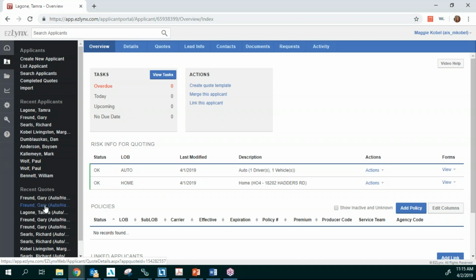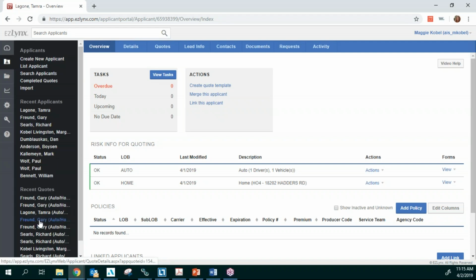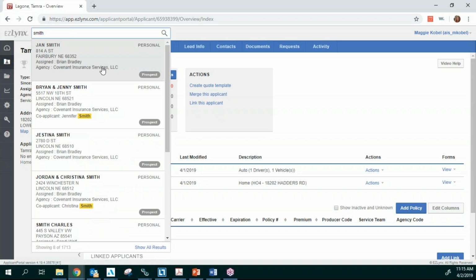If you have more than one person in your agency, it's only going to show you yours. This part is user specific. But if you search somebody, it's going to show you everybody in your agency that may have a quote in here. And this is a fantastic way to come in here and remarket your clients.